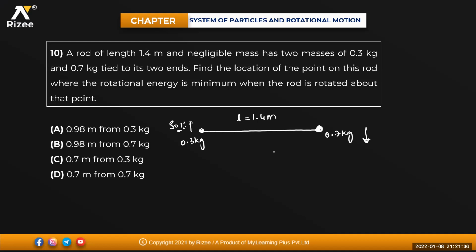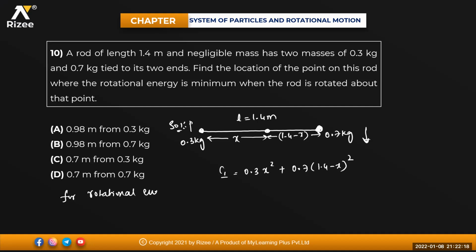For rotational energy to be minimum, the moment of inertia of the system about an axis through the point must be the minimum. Say this point is at a distance of x from point 3, the remaining distance will be 1.4 minus x. So what will be the moment of inertia of this body? I equals 0.3 into x squared plus the other mass 0.7 into (1.4 minus x) whole squared.